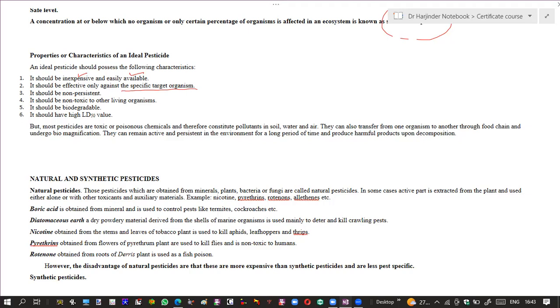The third one is it should be non-persistent, and it should be non-toxic to other living organisms. The fifth characteristic is that it should be biodegradable. Biodegradable means it should automatically degrade itself when it is sprayed or put on any surface. And as we have discussed earlier, it should have a high LD50 value. That means a lesser concentration should be required for that particular pesticide.